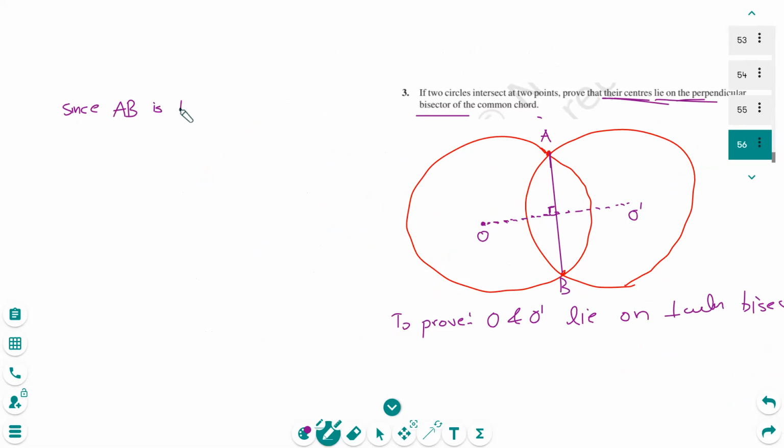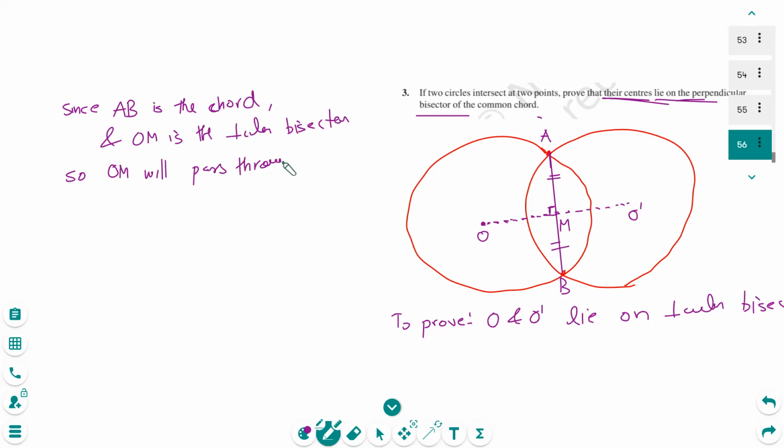Since AB is a chord, you can say AB is a chord, and you can say that OM is the perpendicular bisector, right? OM is the perpendicular bisector. So the perpendicular bisector OM will pass through the center of circle, right?